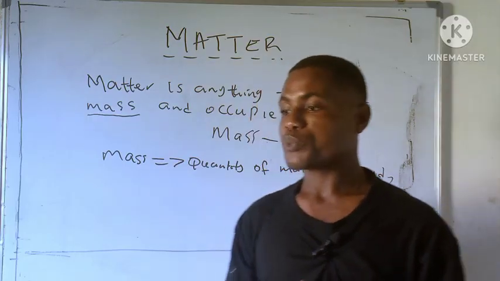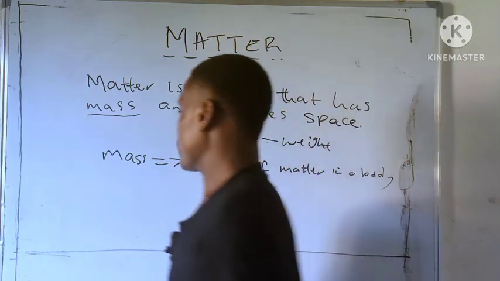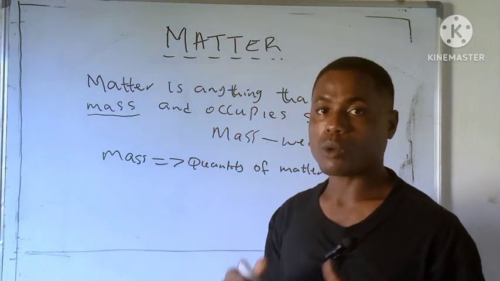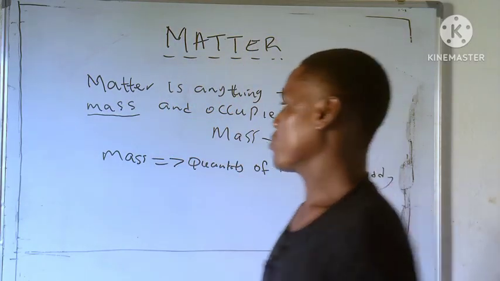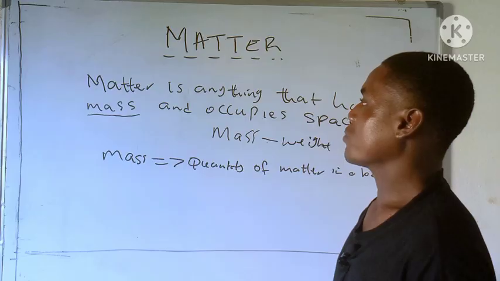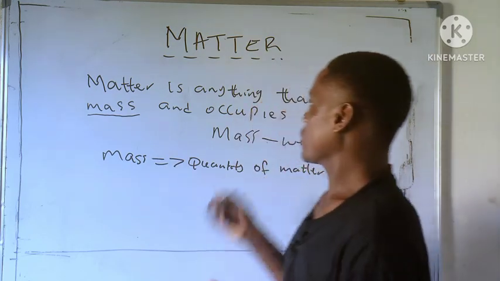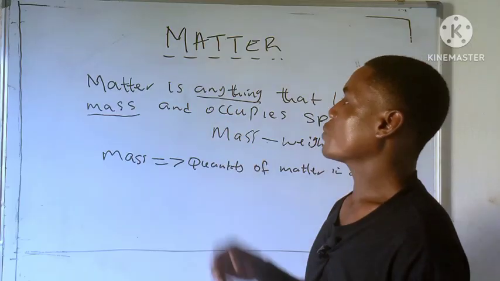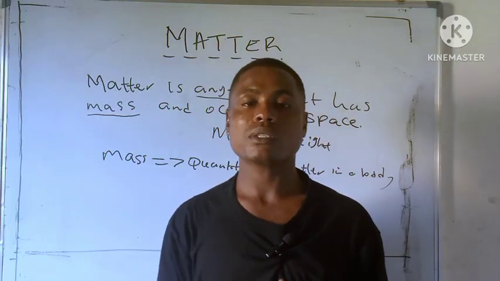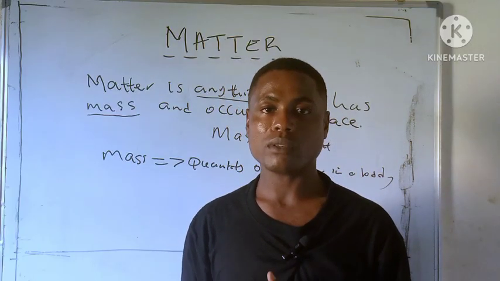Are you getting it? So with this explanation, let's give some examples of matter. So look at this definition. Matter is anything that has mass. Mark the word anything. If the definition says anything, it means it comprises everything in the universe, right?